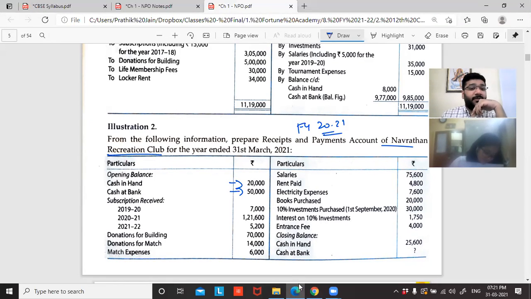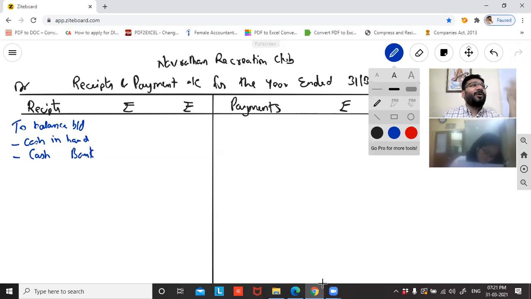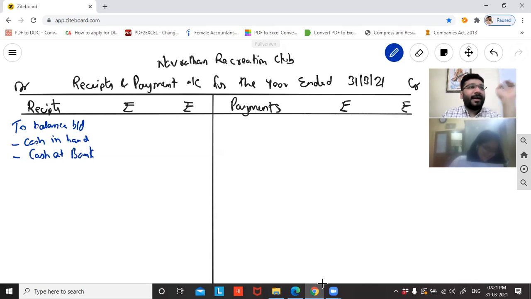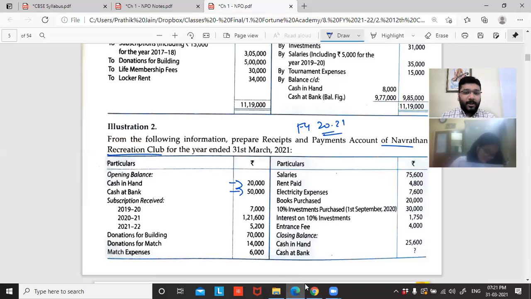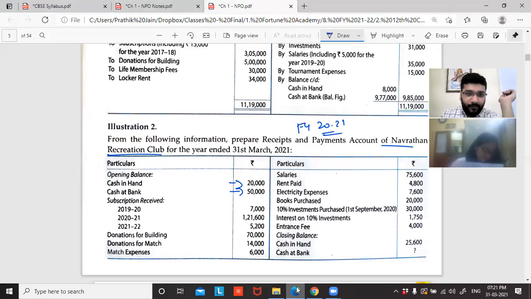Cash at bank. In bank is not the right word. Cash in hand, cash at bank. That's what you asked, I wrote in. Sorry. My English is a bit weak. Actually, the right word is cash at bank. So inner column 20,000 and 50,000. Total is 70,000. You mean to say outer column directly? You can write, not a problem.